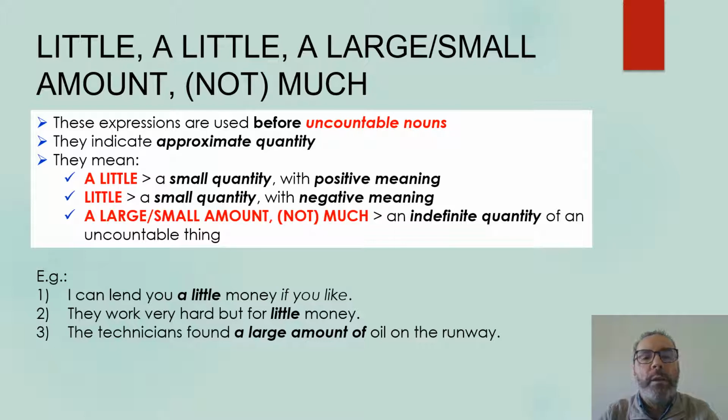A large or small amount, much or not much is used for an indefinite quantity of an uncountable concept or thing. Remember again that a little with the article has a positive meaning. I can lend you a little money if you like, whereas without the article, little has a negative meaning. They work very hard, but for little money.